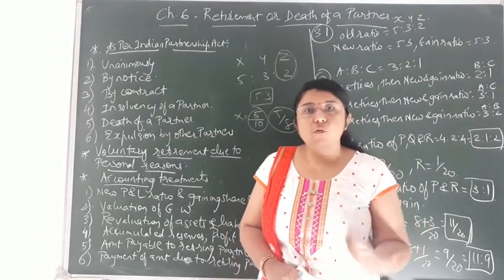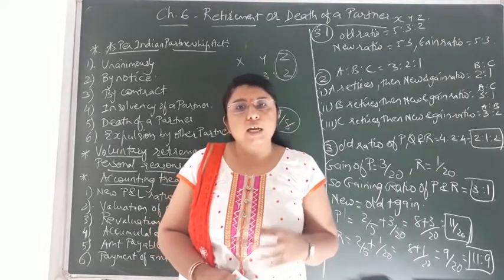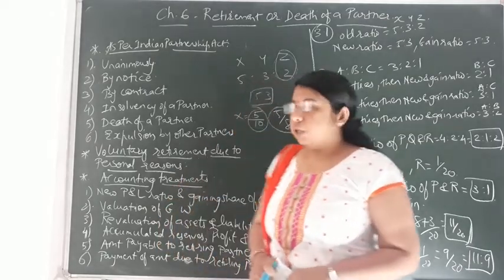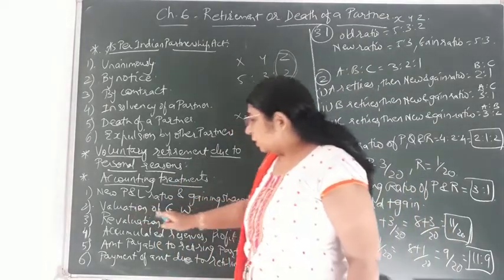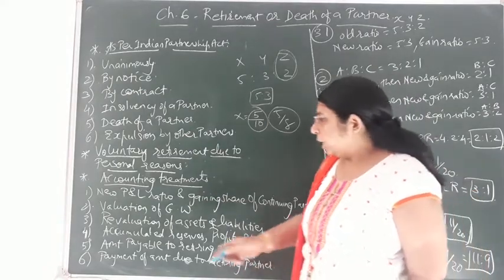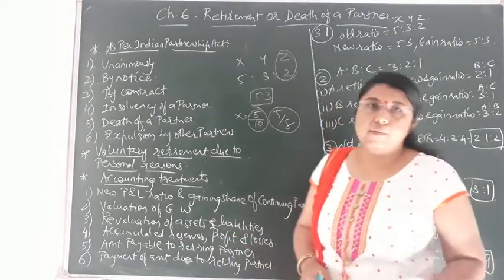Over here, a share of goodwill has to be given to the retiring partner because he has also contributed in the upliftment of the business. So we have to see various situations; accounting treatments we'll learn later on related to goodwill. Next one, that is the third point, revaluation of assets and liabilities.